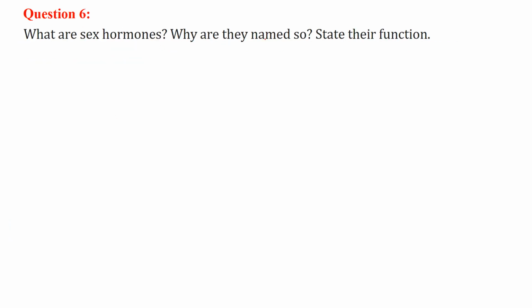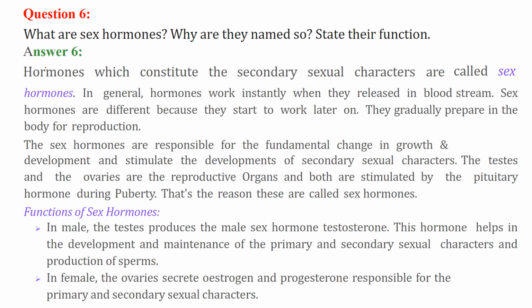What are sex hormones and why are they named so? Also state their function. These are called sex hormones because they bring about the secondary sexual characters. In general, hormones work instantly because they are released in the bloodstream, but sex hormones are different. They start to work later on, gradually preparing our body for reproduction. They are responsible for fundamental changes in growth and development and also stimulate the development of secondary sexual characteristics like breasts in women and mustaches and beard in men.